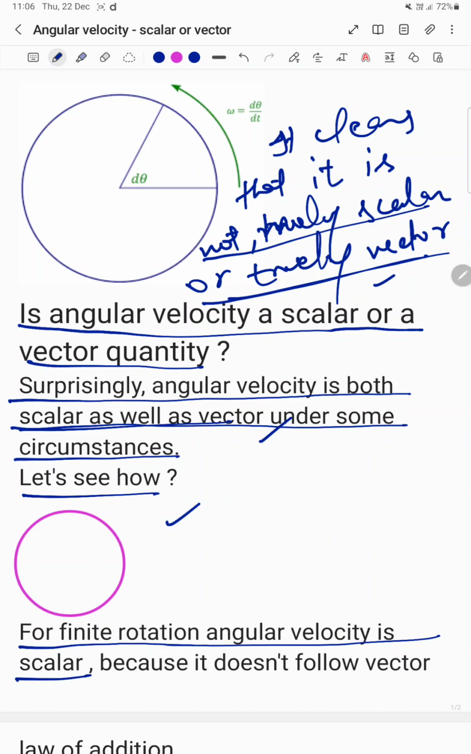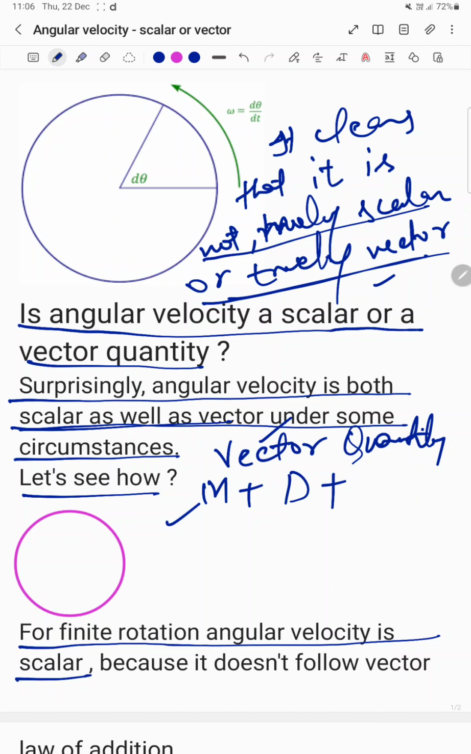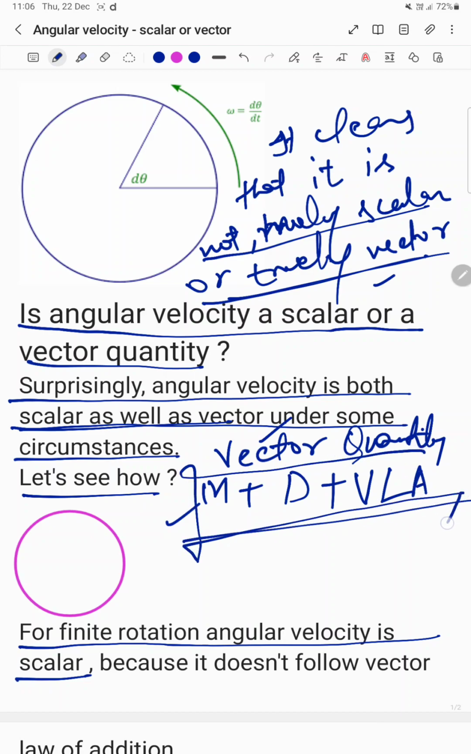Let me discuss with you the circumstances under which a quantity is a vector quantity and a quantity is a scalar quantity. For a vector quantity, it should have magnitude plus direction and follow the triangular law of addition, or the vector law of addition. These three criteria should be followed in order to say that a physical quantity is a vector quantity.